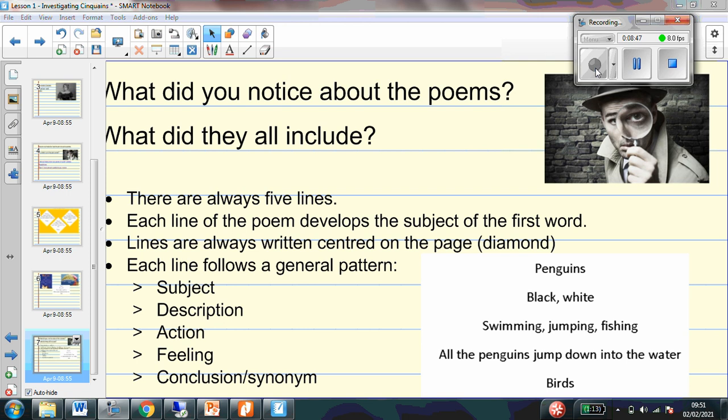Now do make sure that you keep your detective notes today, showing what happens on each line of our poem, because we will use these tomorrow when it comes to planning our own Cinquains poem. So make sure you've got some brilliant detective notes ready for me, and we will use those within our English lessons tomorrow.